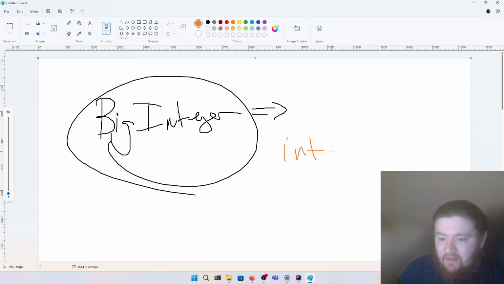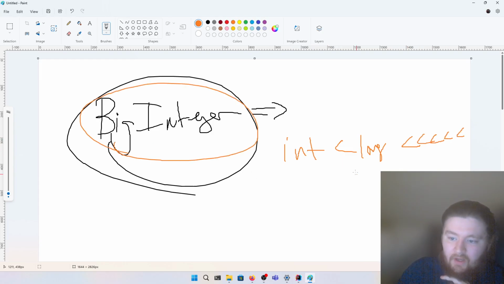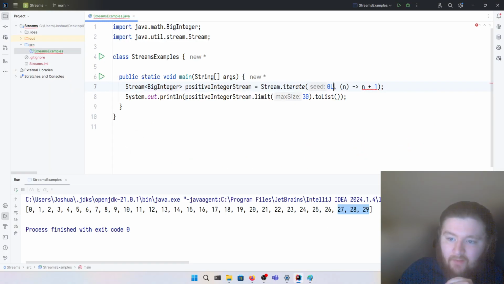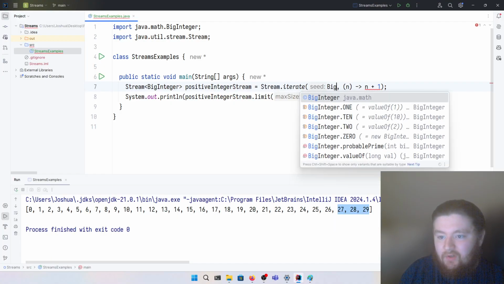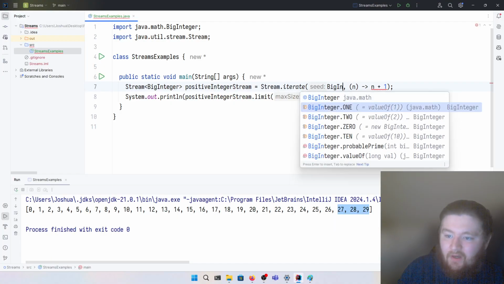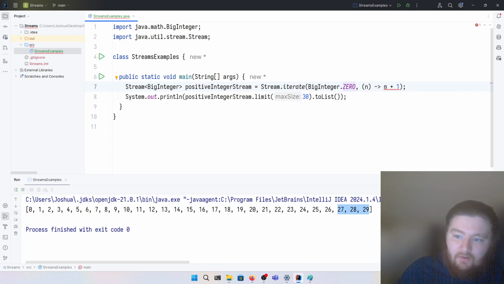Ints are smaller than longs, but both of these are much smaller than the limit for BigIntegers. So how do we create a BigInteger? Well, we can use the BigInteger class, and it even has some preset constants. So let's say we want to start our counter at 0. Now, this lambda expression is going to receive a BigInteger n, and we're going to try and do n plus 1 onto it.